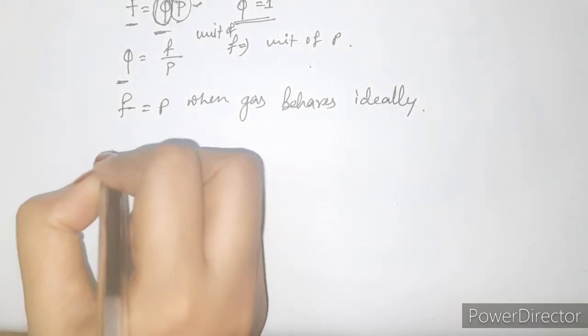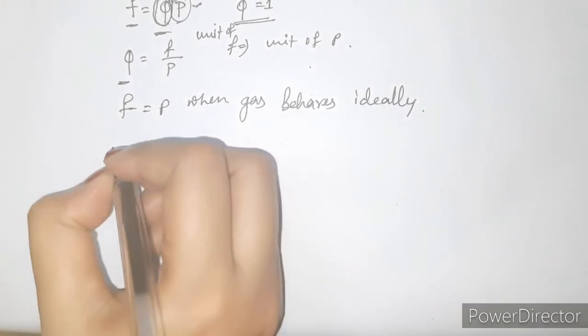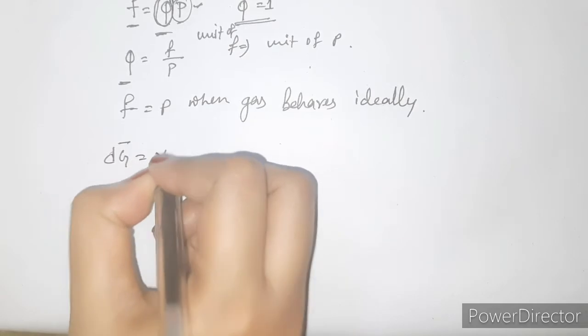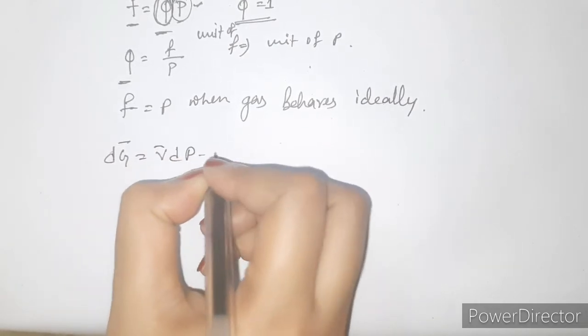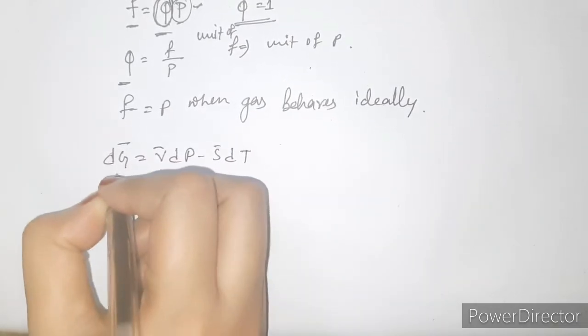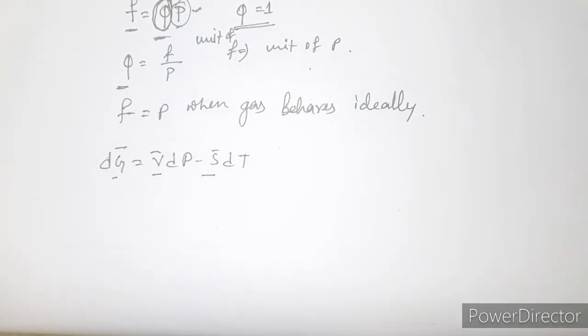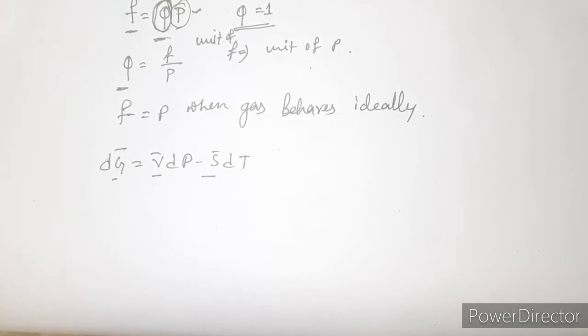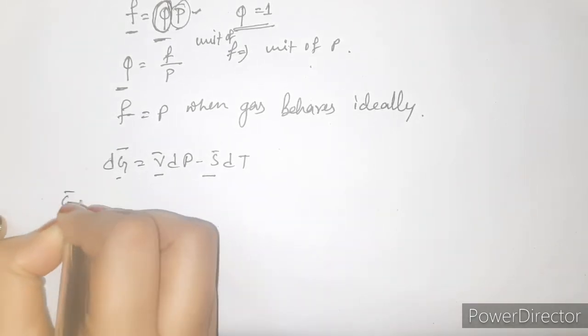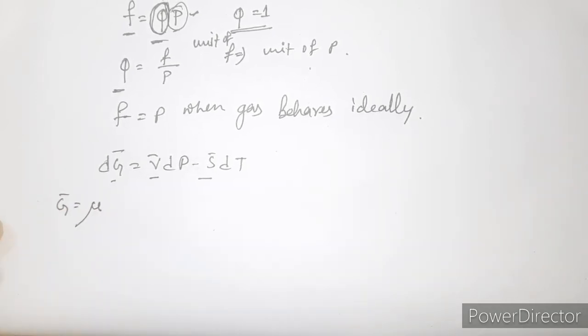So we all know that dG bar equals V bar dP minus S bar dT, where G bar, V bar and S bar denote the molar quantities. That means molar Gibbs free energy, molar volume and molar entropy. And actually this molar Gibbs free energy, G bar, is mu, that is the chemical potential.